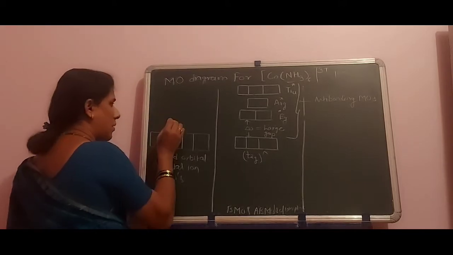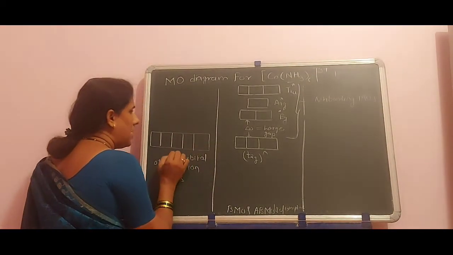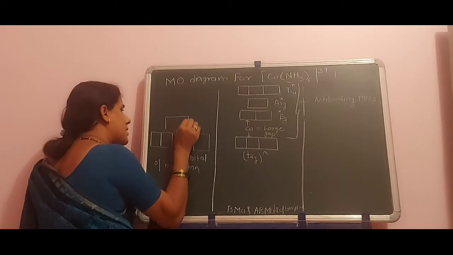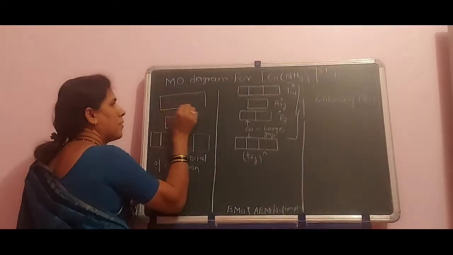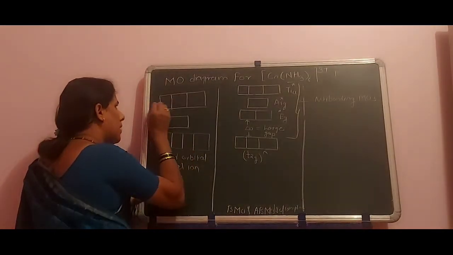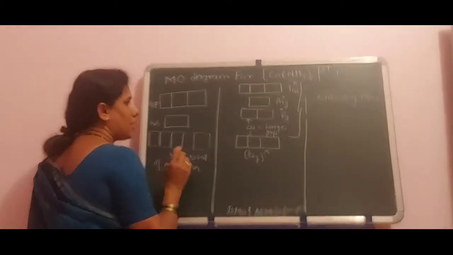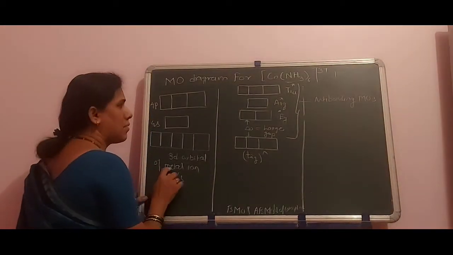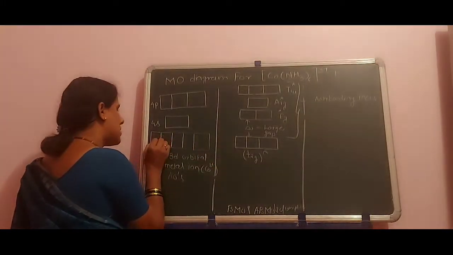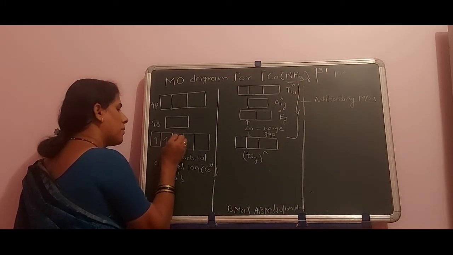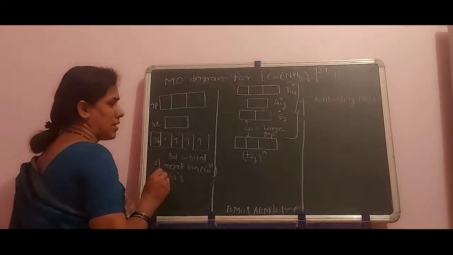Above this, which energy level comes? After 3d, 4s, and then 4p. This is 4p, this is 4s. This is of the central metal ion, cobalt 3+. How many electrons? 6: 1, 2, then 3, 4, 5 and 6.